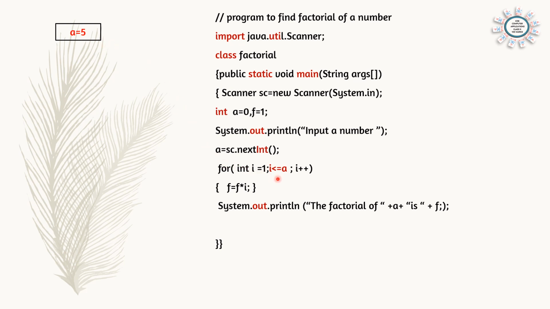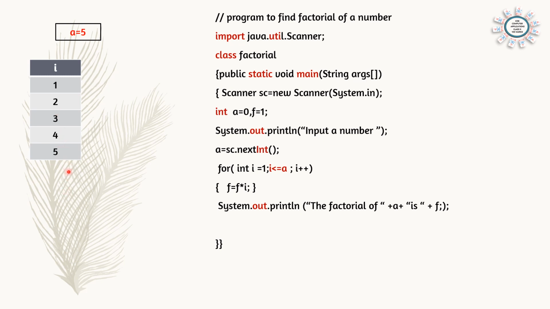So we can start the for loop. For, open the bracket, int i = 1; i <= a; i++. That means the starting number is 1 and the last number is the number itself. If the number is 5, till 5. If the number is 7, till 7. So the first value of i is 1, then 2, 3, 4, 5. Like this the i loop is working.